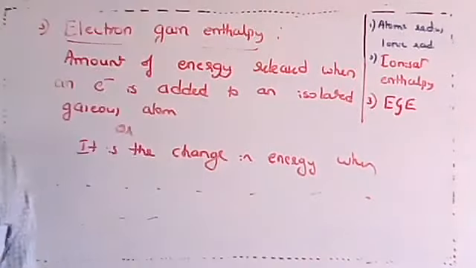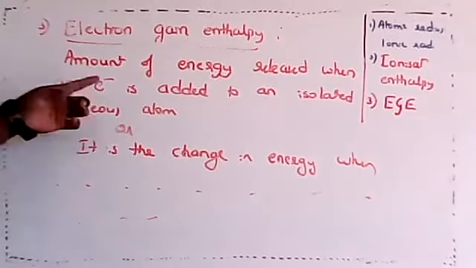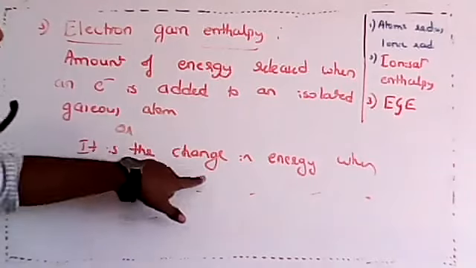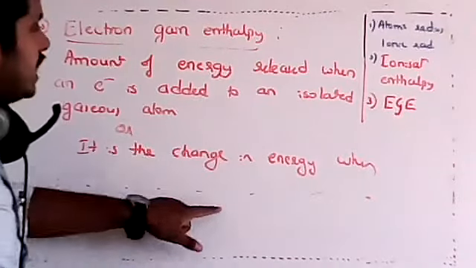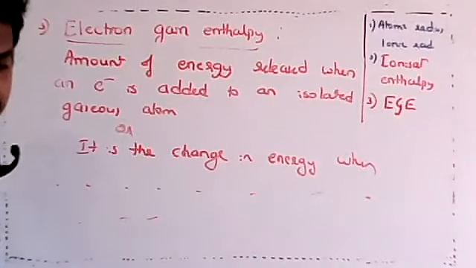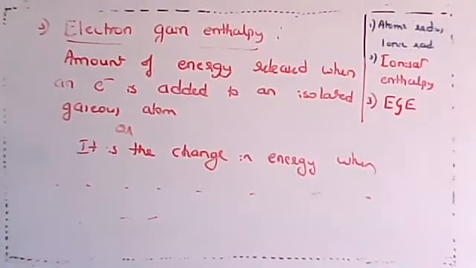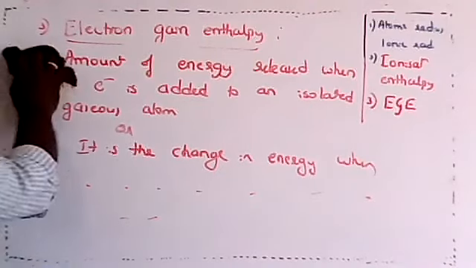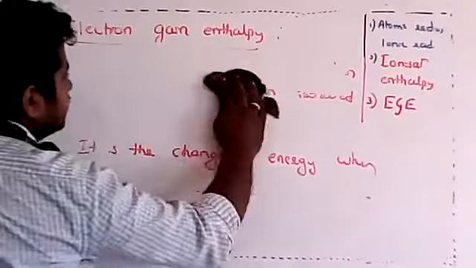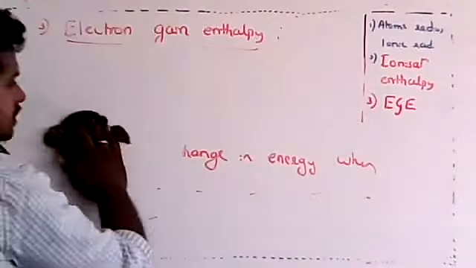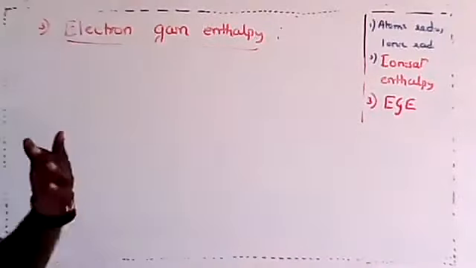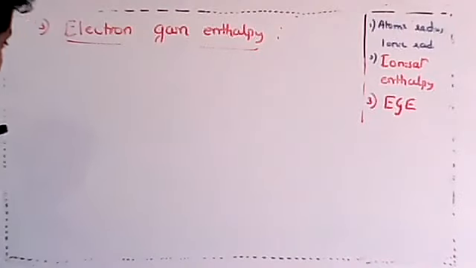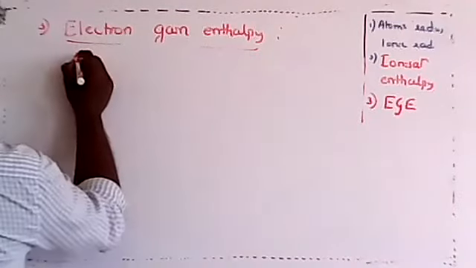Is that clear, my dear students? You can write in two ways. Amount of energy released when an electron is added to an isolated gaseous atom, but a more proper definition would be: it is the change in the energy when an electron is added to an isolated gaseous atom. In both ways you can understand. Got it? So let us see some example. And in the example there is one very important thing you should understand.